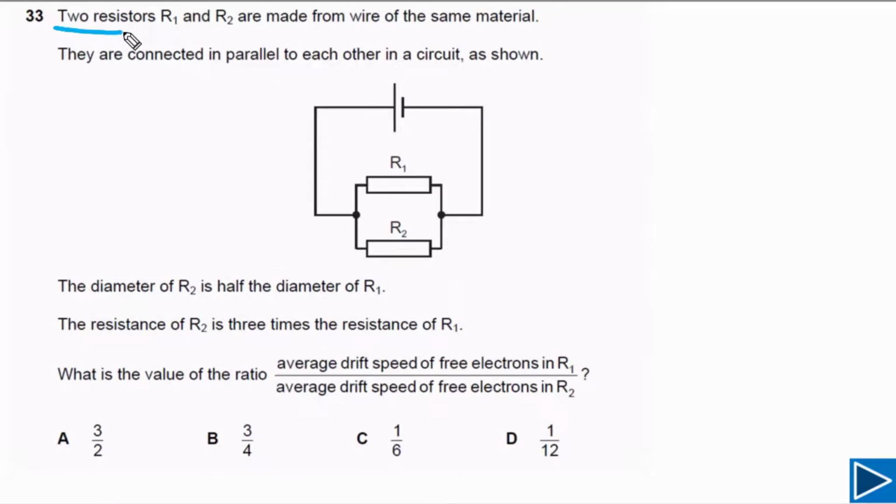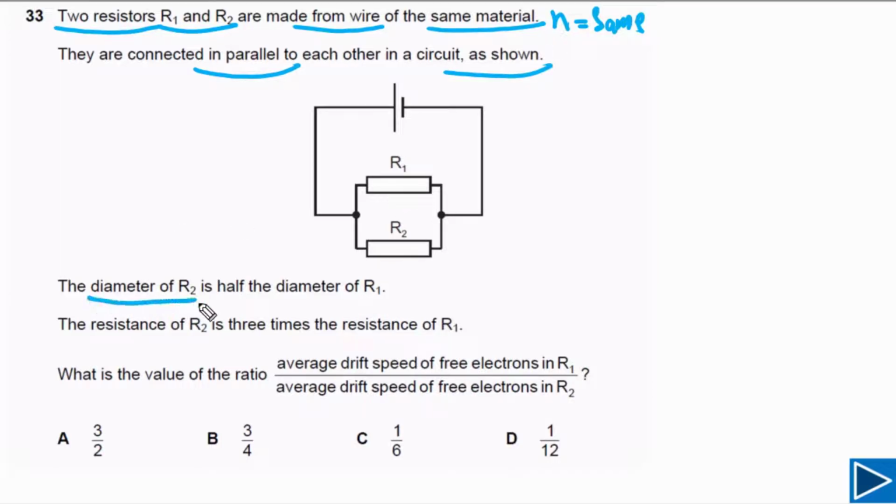For this question, it is given to us two resistors R1 and R2 are made from wire of the same material. If material is the same, it means the number density is the same. So the number density for resistor 1 and for resistor 2 is the same. So we can say N is same. It is also given to us these resistors are connected in parallel to each other in a circuit as shown. So as you can see here, we have two resistors R1 and R2. Diameter of R2 is half the diameter of R1.